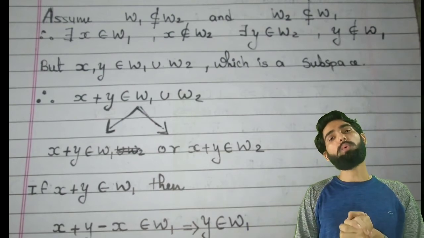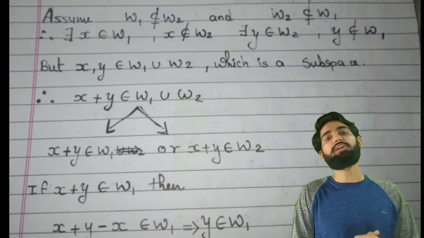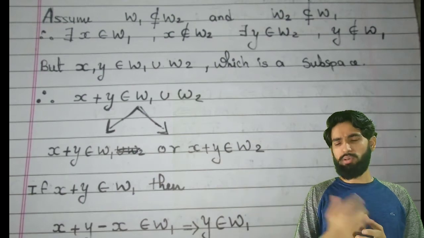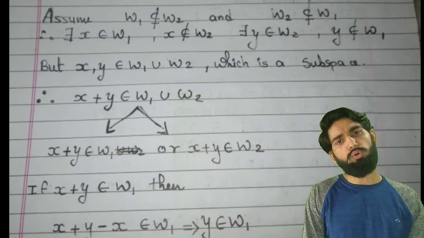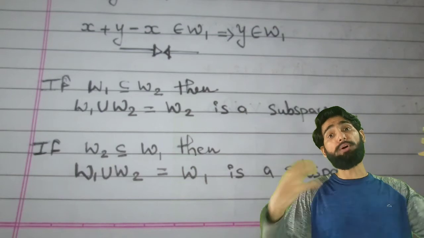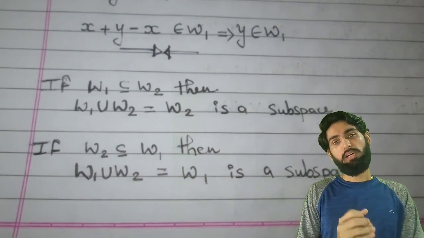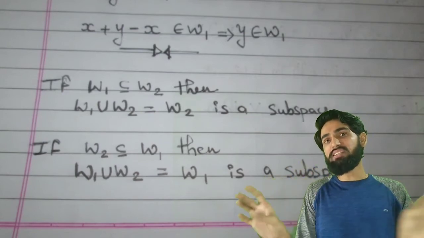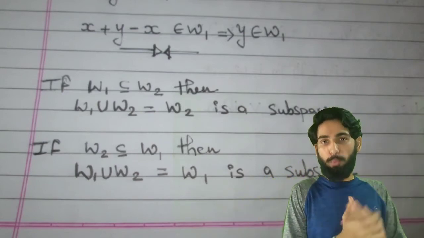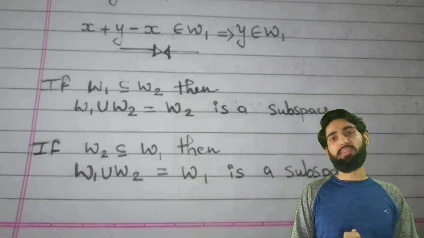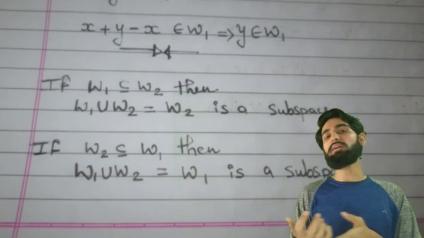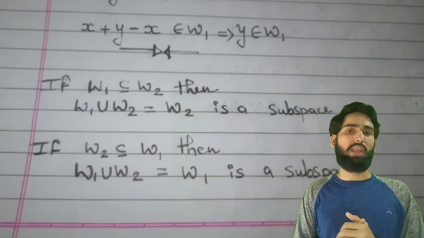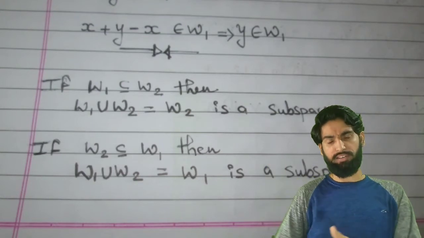Similarly, you can prove that if x plus y is an element of W2, you get a contradiction. It is a similar pattern: you will get x is an element of W2. It is really simple. So in both the possible cases, we are getting a contradiction. That means our assumption is wrong, the negation that we have considered is wrong, and the thing which we wanted to prove is correct, right? So we proved that W1 is a subset of W2, or W2 is a subset of W1. Either of them must be true, otherwise we get a contradiction.